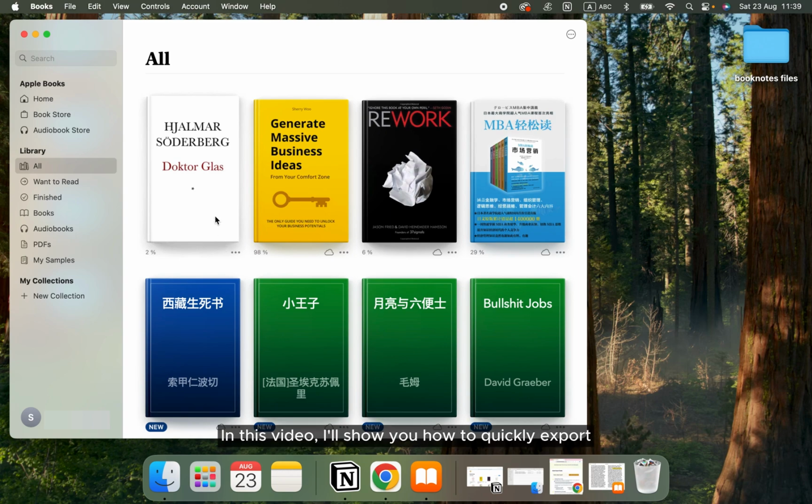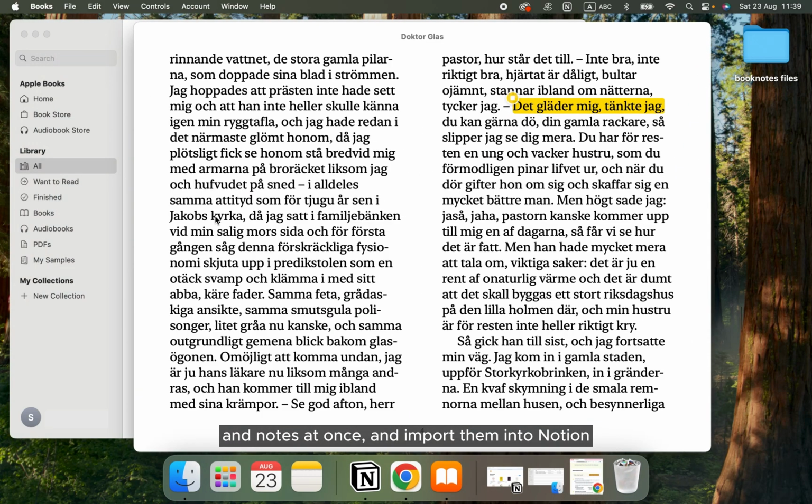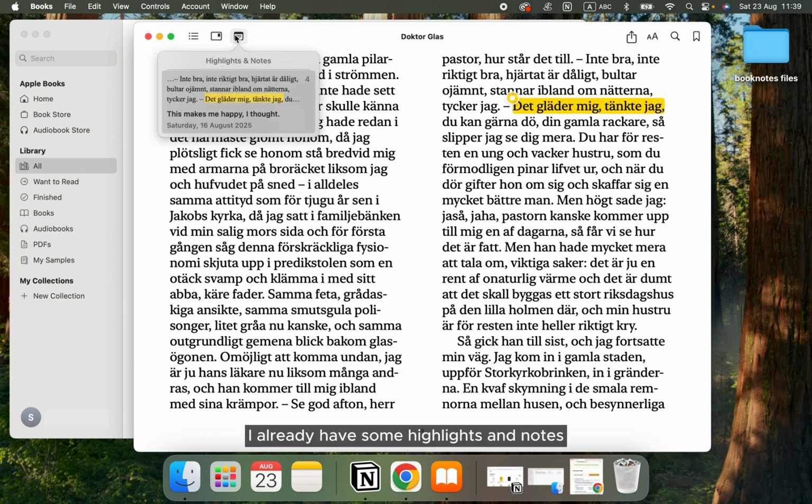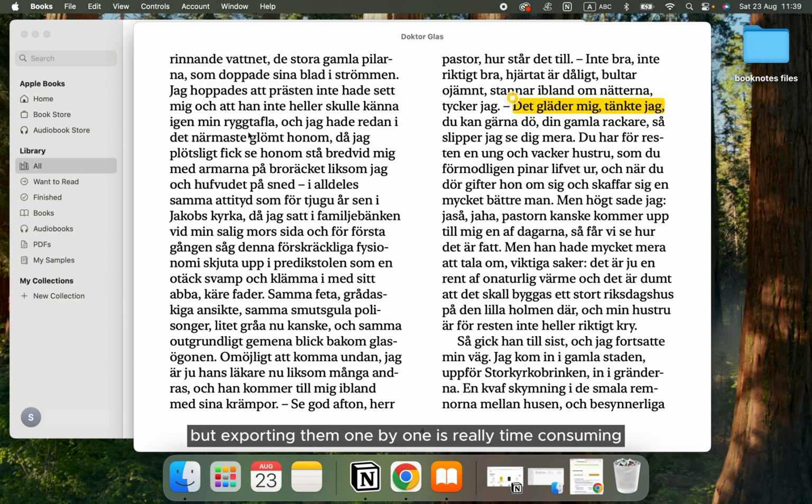In this video, I'll show you how to quickly export all your Apple Books highlights and notes at once and import them into Notion. As you can see here in Apple Books, I already have some highlights and notes, but exporting them one by one is really time-consuming. Instead, let me show you an easier way.